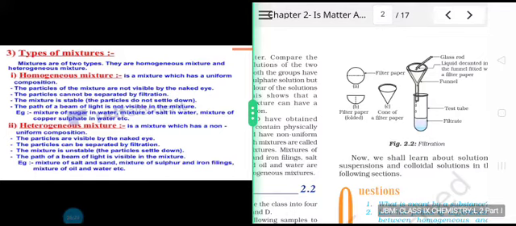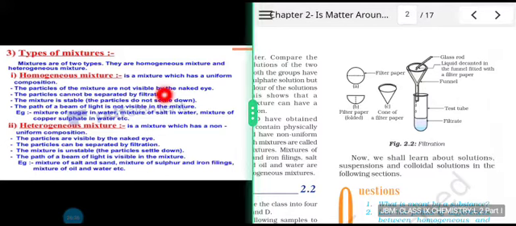However, if a mixture of soil and water or sand in water is obtained and then you are passing this mixture through a filter paper, what will you observe? You will find that water has seeped through the filter paper while sand remains as a residue on the filter paper. So the particles of heterogeneous mixture can be separated by filtration.